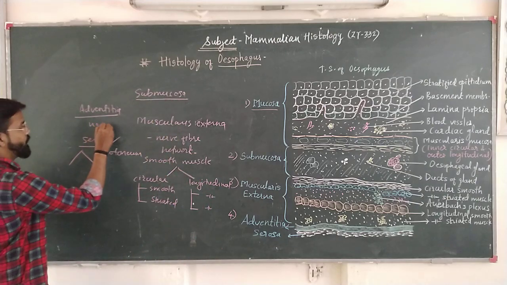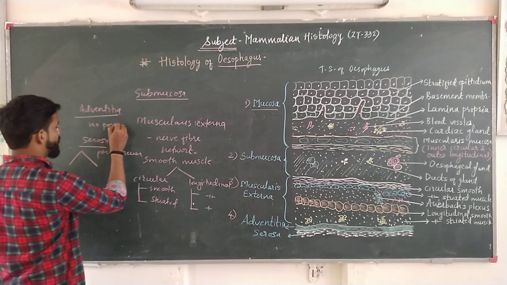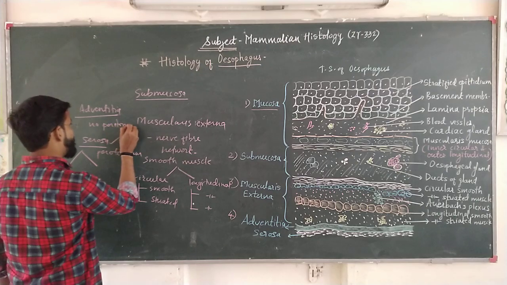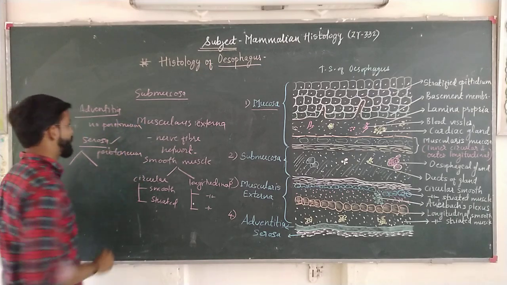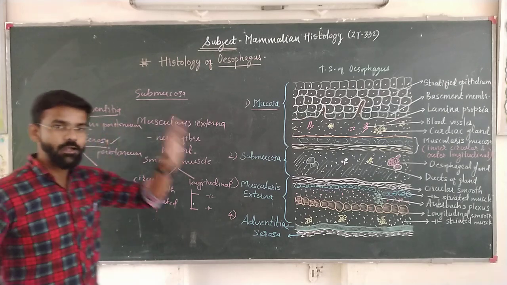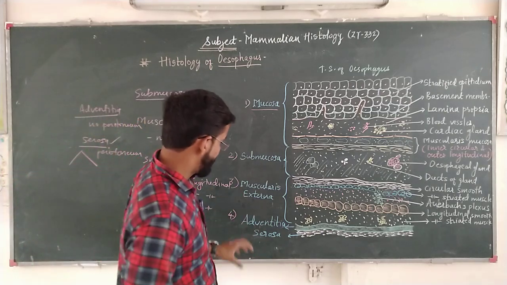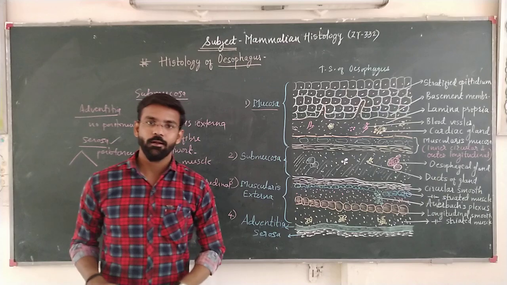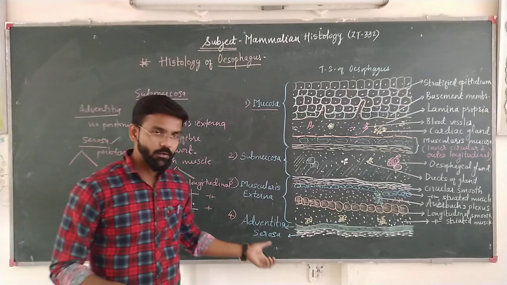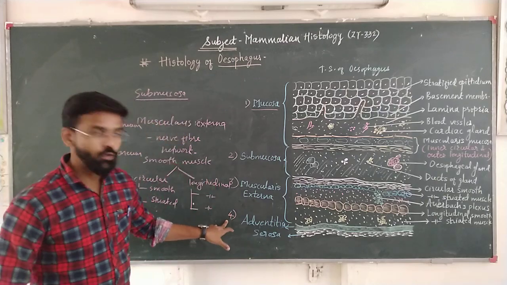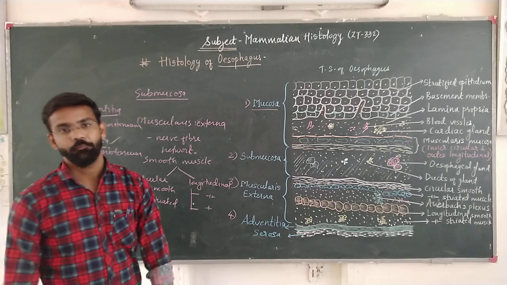Right? Here, you can say no peritoneum. Therefore, the name is given as adventitia. Like this, in the histology of esophagus, there is presence of both adventitia and serosa.